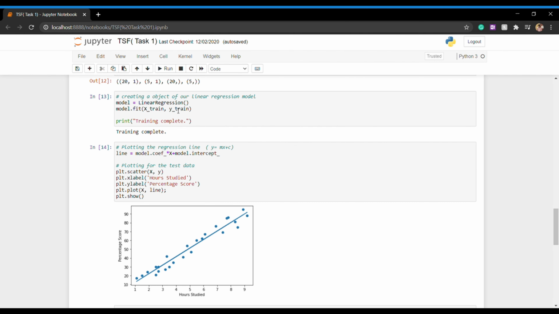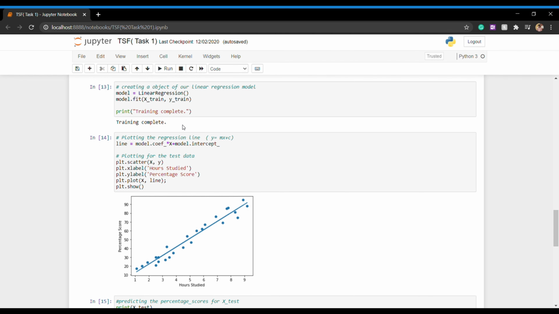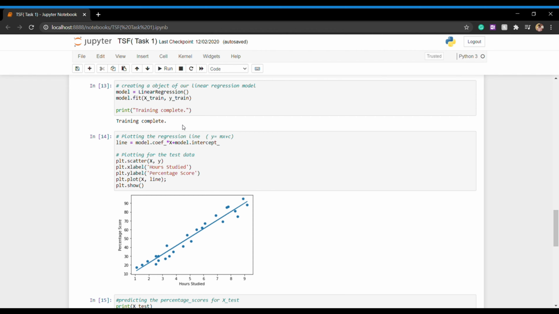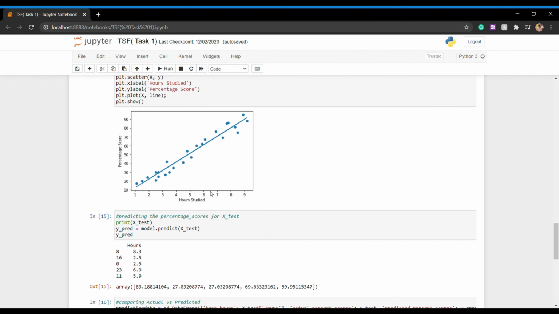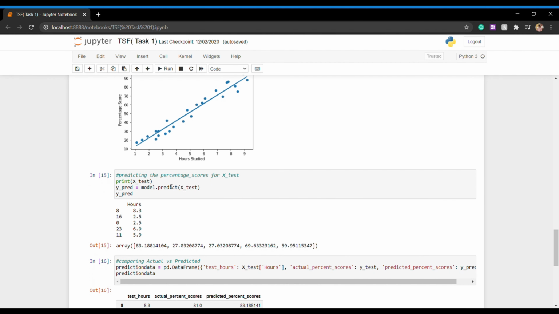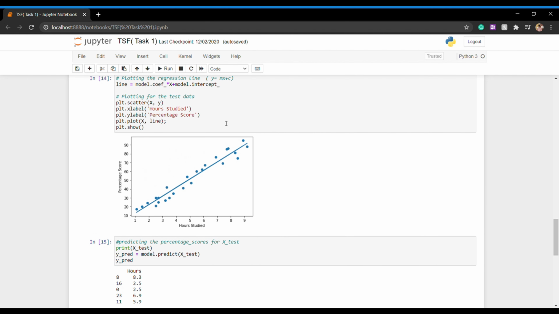So let's create the model. We are just calling the linear regression model and fitting the data, that is X train, y train. So we are just training it now. After training, let's plot the data. So we have plotted the data, and here we can see that the relationship is linear.